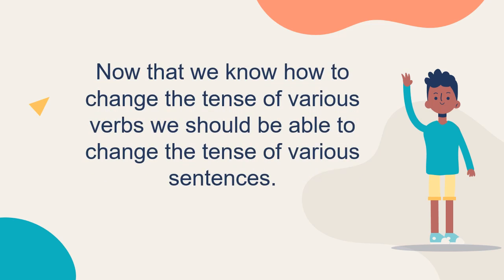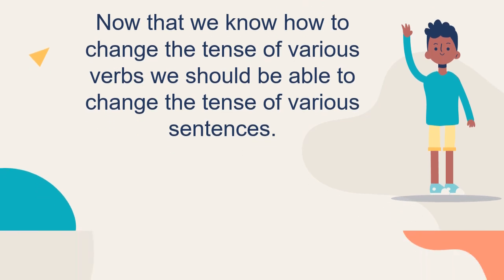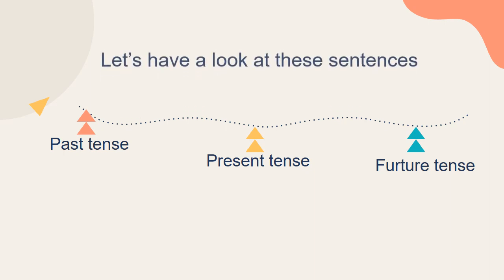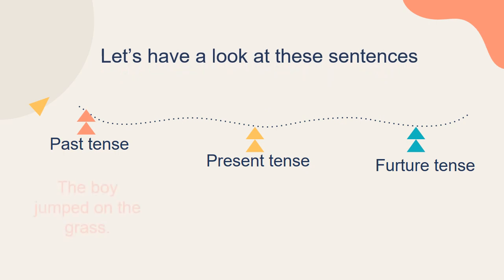Now that we know how to change the tense of various verbs, we should be able to change the tense of various sentences. We've got past tense sentences, present tense sentences, and future tense sentences. Let's have a look at these sentences. The boy jumped on the grass. That sentence is in the past tense. We know that because jumped is a past tense verb.